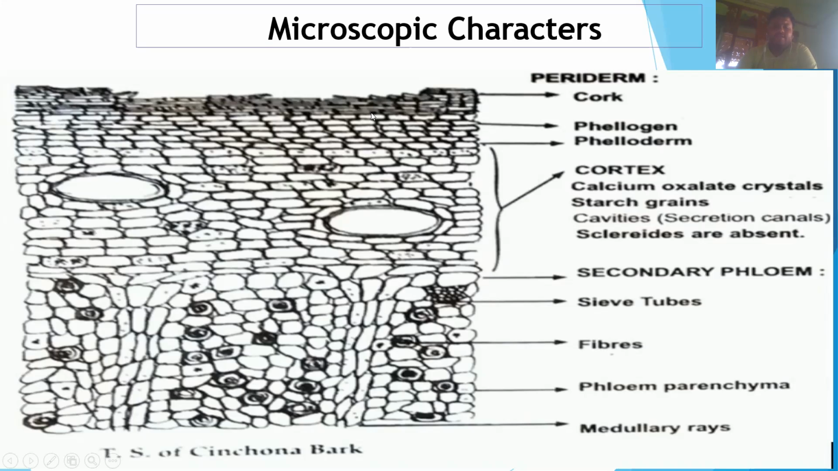On the upper side, cork is present. Under the cork, the phellogen and phelloderm are present. In the cortex, calcium oxalate crystals and starch grains are present, but stone cells are absent. In the secondary phloem, sieve tubes, fibers, and phloem parenchyma are present. In the lowermost section, the medullary rays are present. So these are the microscopic characters of the cinchona bark.